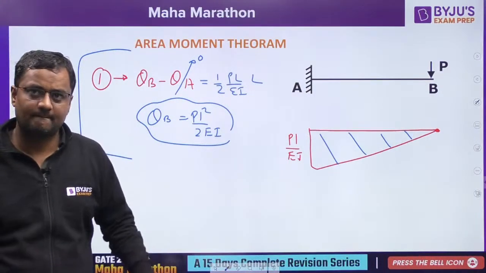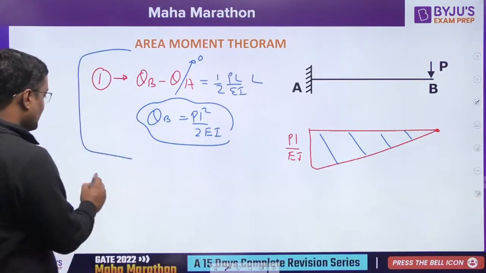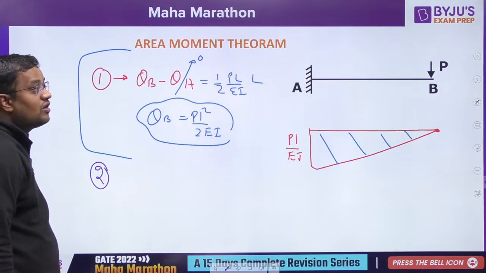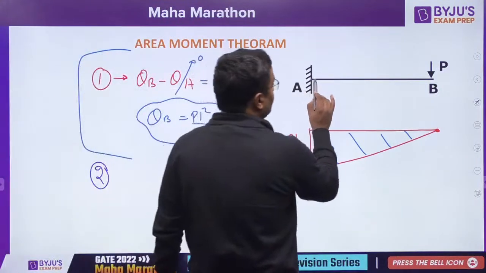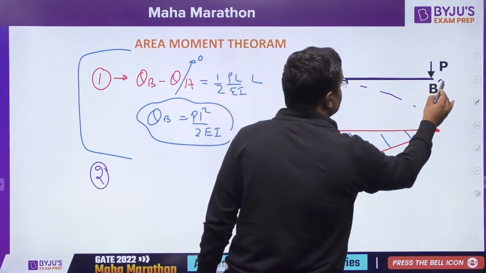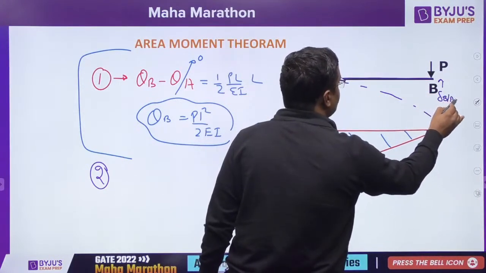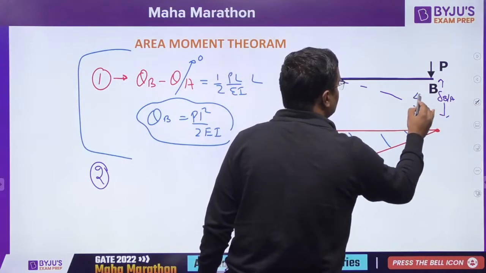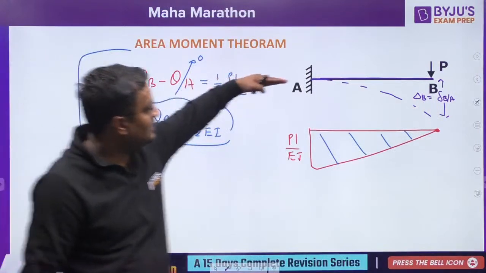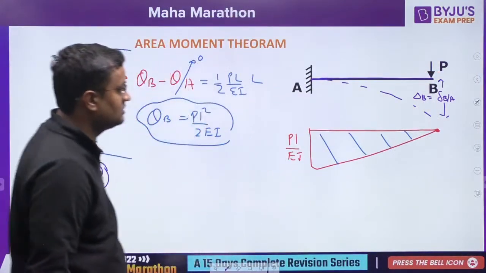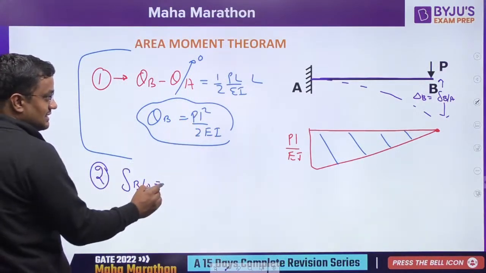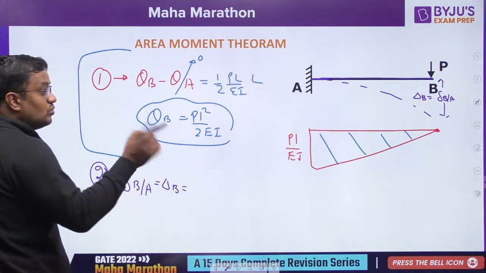Come on, friends. Okay. Sir, what is the second point? Second is the deflection of B with respect to the tangent at A. See, slope is 0, so the tangent is this. So this is called the deflection of B with respect to the tangent at A, and it is actually delta B only for this case, because the tangent at A is like this. Slope is 0 there. So the deflection of B with respect to tangent at A, for the above case, is exactly delta B, equal to the moment of area.